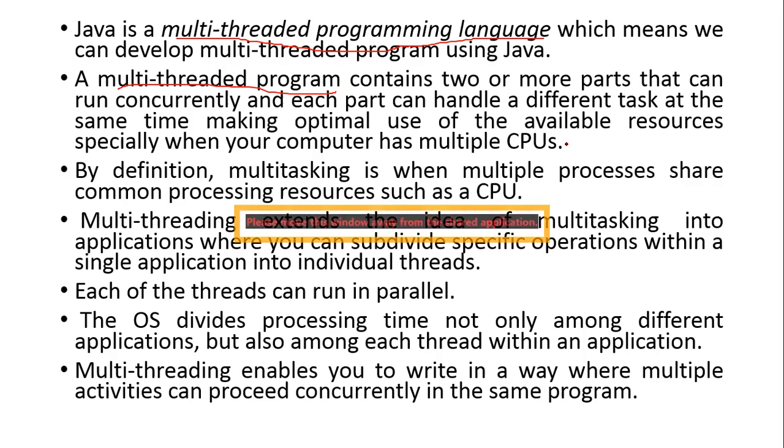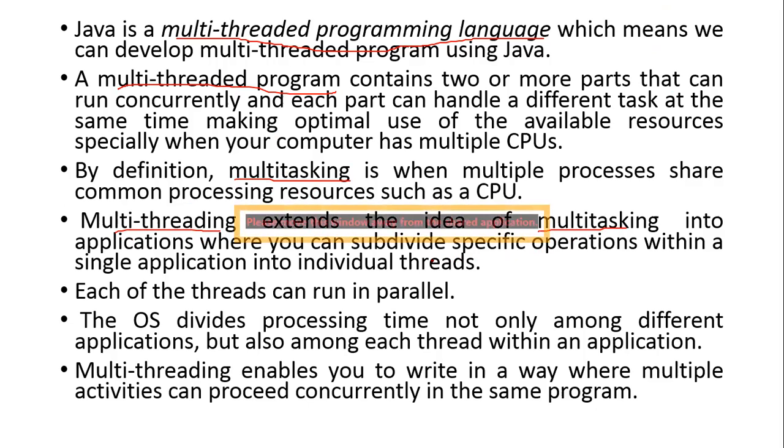By definition, multitasking is when multiple processes share common processing resources such as CPU. Actually, this term we are quite familiar with, multitasking. In operating system, we have seen multi-threading comes under the concept of multitasking. That means when I can do multiple work simultaneously at the same time, then I can call it as multitasking. So multi-threading extends the idea of multitasking operation.